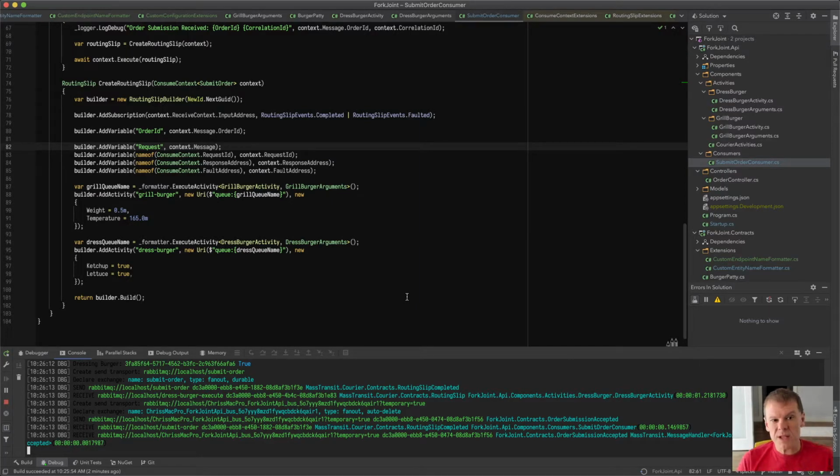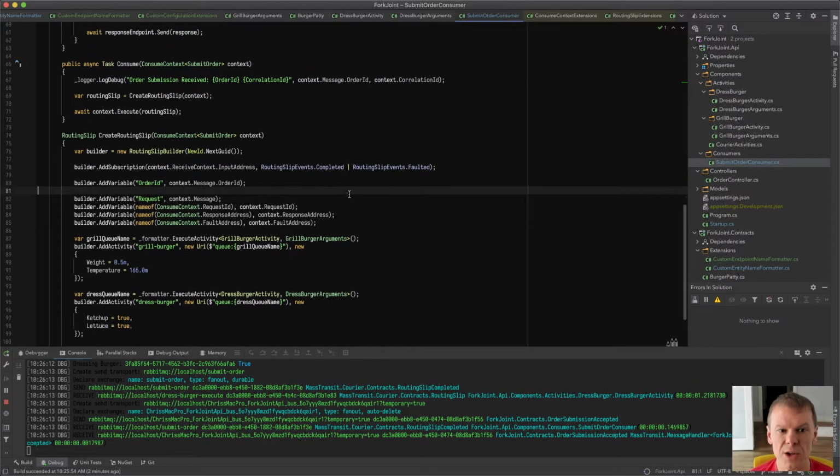Again, we aren't really dealing with the timeout issue at this point. The request client is going to time out if it takes longer than, I think, the default of 30 seconds. We could certainly specify a deadline in the routing slip based on that time to live. So if we wanted to do that, we could look and see, because if this was a request, it might have an expiration. If it was just sent to the endpoint, it won't have an expiration. It's just a command. And really, you probably shouldn't time out your orders anyway, but if the person leaves, and so on and so forth. We're adding the order ID.